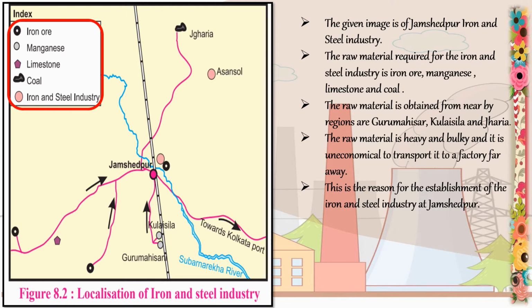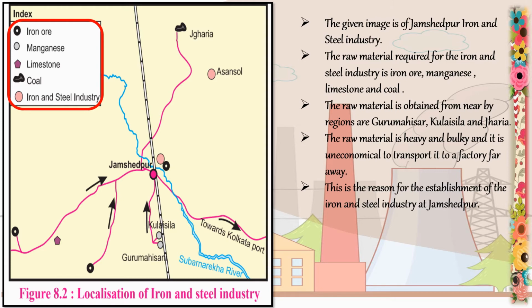This figure 8.2 is in your textbook page number 53. The given figure shows the localization of iron and steel industry, Jamshedpur. We also have your index which tells you the different minerals, that is iron ore, manganese, limestone, coal, which have been highlighted and given different symbols. Now, the given image is of Jamshedpur iron and steel industry. The raw material required for this industry is iron ore, manganese, limestone and coal.